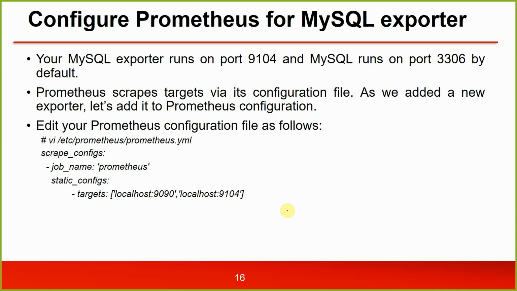MySQL exporter will run on port number 9104, and MySQL runs on port number 3306 by default. Prometheus scrapes targets via its configuration file. As we added a new exporter, let's add it to the Prometheus configuration. So in prometheus.yml, you make changes here and add the port, this URL 9104, in this file.